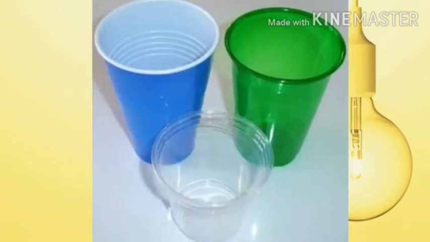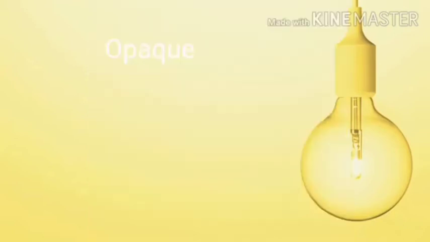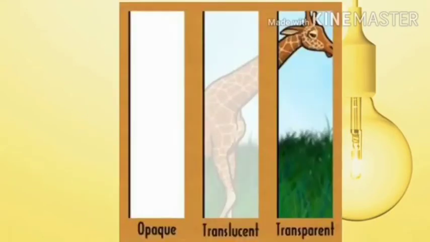Now next, we can see three glasses. One is transparent, another is translucent, and one is opaque. The first one is the transparent, second one is the translucent, and third one is the opaque material. Here, see the picture of a giraffe through different materials. If you are looking through transparent material, you can see a clear image. If you are looking through the translucent material, it is not a clear image. And if you are looking through opaque material, you can't see anything.